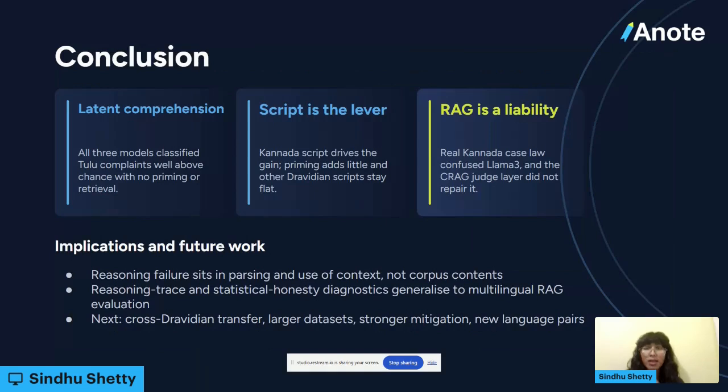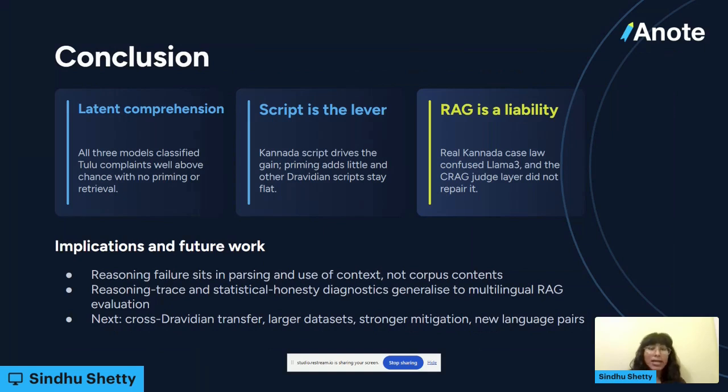Okay, so the conclusion is, if there's anything to take away, it's that models actually do exhibit latent comprehension in low resource languages without any training. And this may be due to the fact that they already have training in a related language, or they exhibit multilingual abilities and are able to apply this to new languages. The second is that script is the lever. If we want models to operate in low resource domains, we need to understand what scripts help them perform more accurately under such circumstances. And it seems that Kannada script, which is more lexically similar to Tulu than any other language, is very useful in that manner, and maybe this can be applied across all the other language pairs.